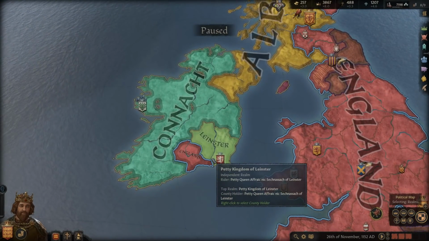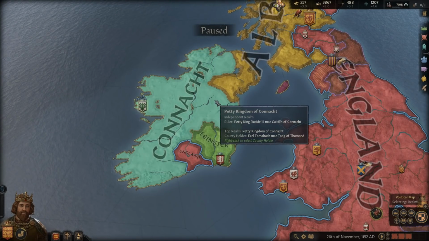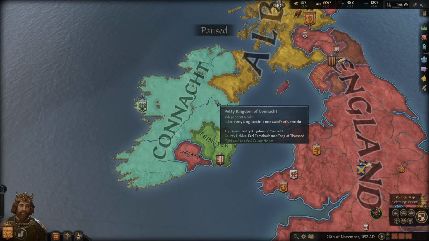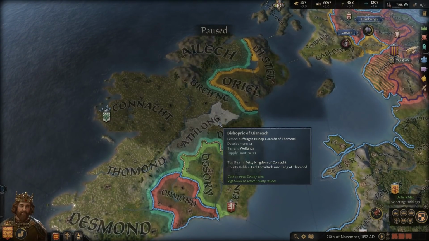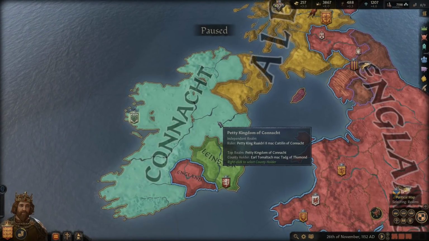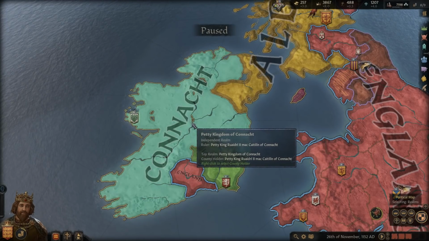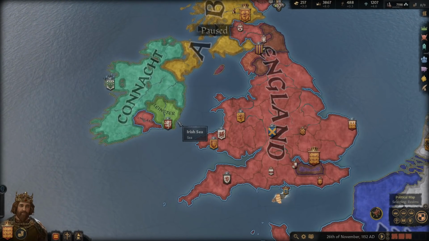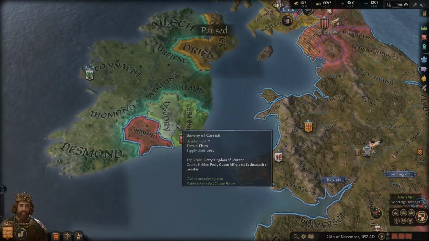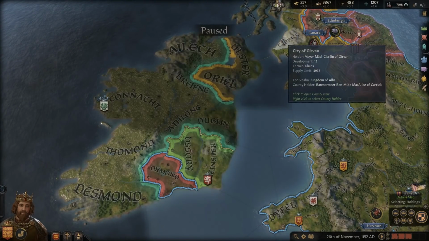By the end of Henry II's reign, though, almost all of the island at least recognized Henry II, the King of England, as their lord. Much of it, anyway. Not all of it, probably about maybe 75% of it. But that didn't last very long, though. They had a lot of troubles. Ireland was always a very troublesome province for the kings of England. If we talk about any further kings, I'm sure we'll go into Ireland a bit more. The point is, though, he did increase English influence over Ireland quite a bit.